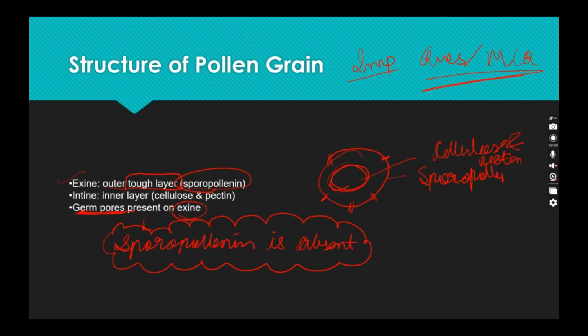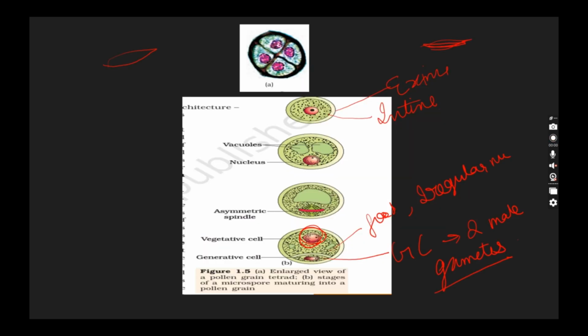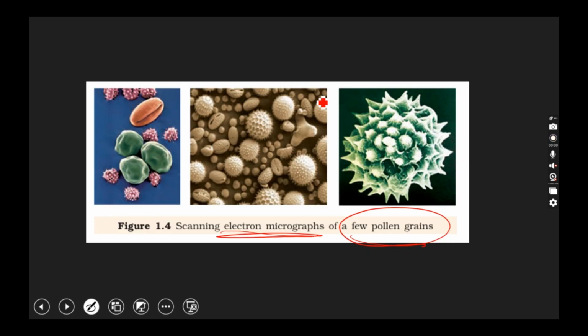Okay, so let's revise structure of pollen grain. Important part: exine is the outer layer made up of sporopollenin. And where the sporopollenin is absent, it's called germ pores. Next, the innermost layer, intine, is made up of cellulose and pectin. Another thing, exine is for protective function, and it is made in such a way that it can live in adverse conditions. This is the electron microscope image of a few pollen grains. We saw a diagram, but under the electron microscope it looks like this.